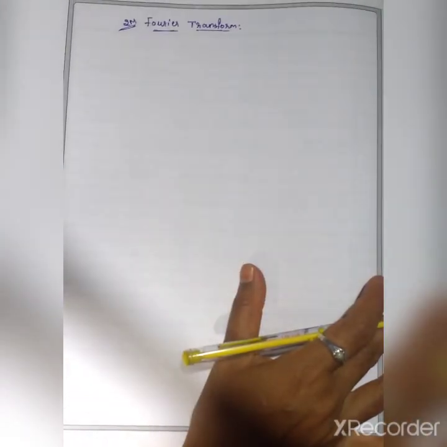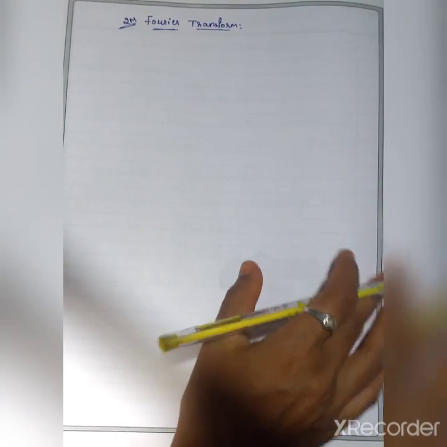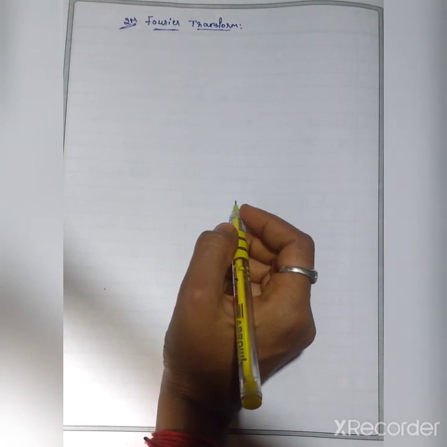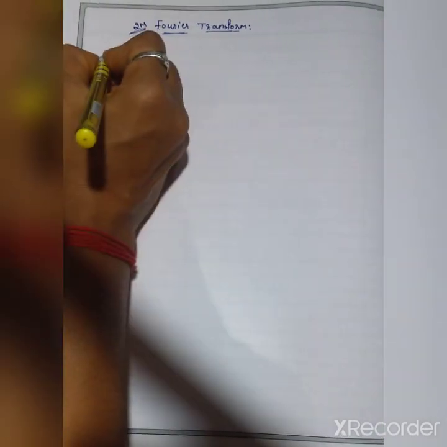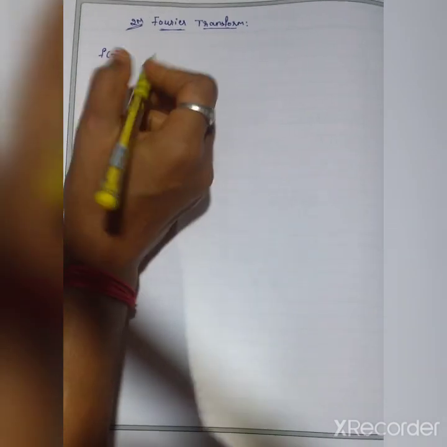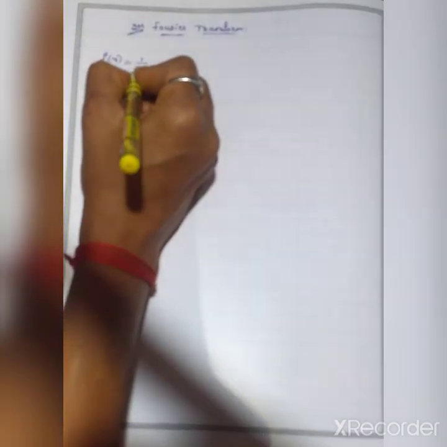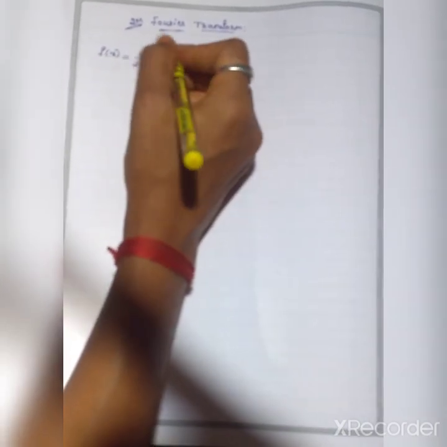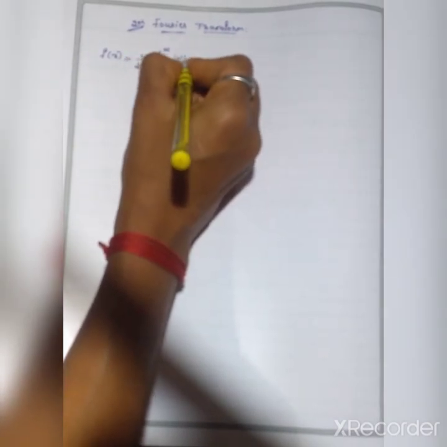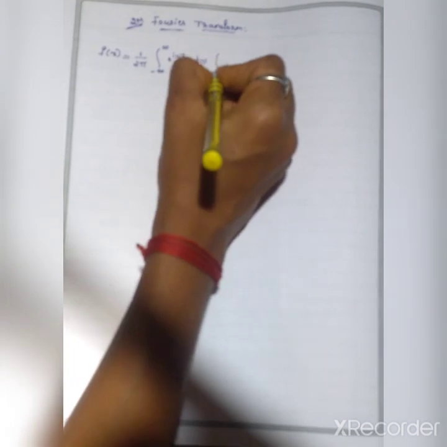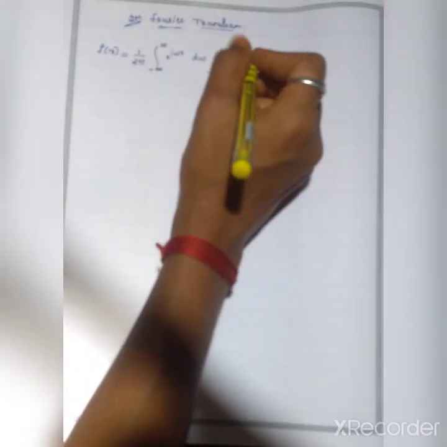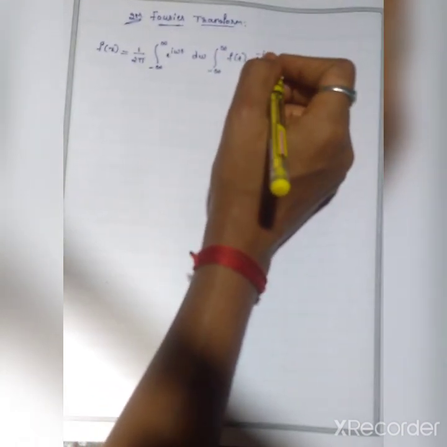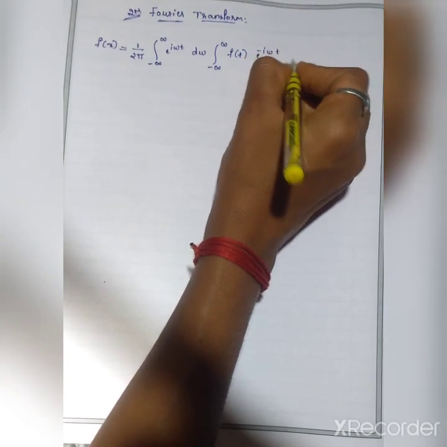See here. If f of x is a periodic function, already I discussed the periodic function of x, the Fourier integral of f of x may be expressed as f of x equals 1 by 2 pi, integration from minus infinity to plus infinity e raised to i omega t d omega, integration from minus infinity to plus infinity f of t e raised to minus i omega t into dt.